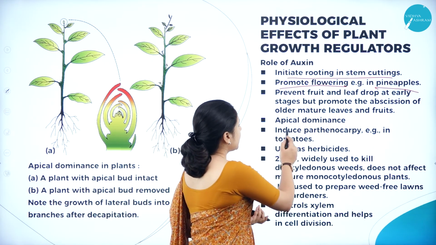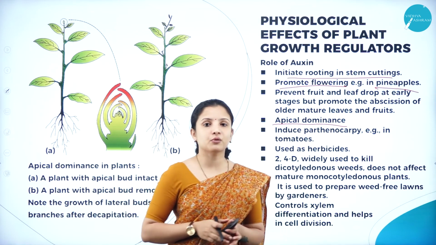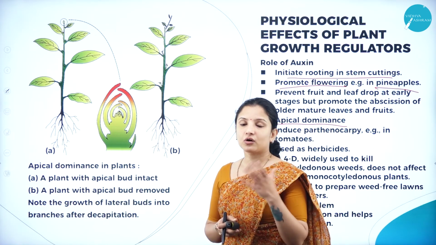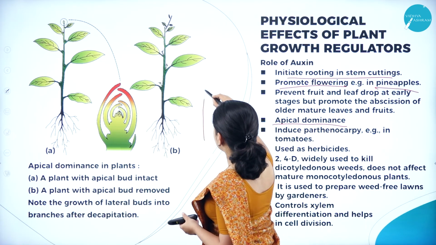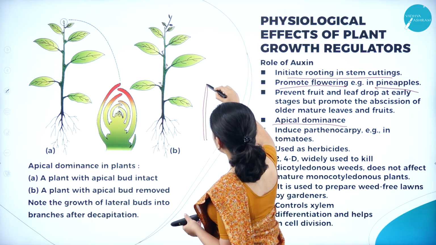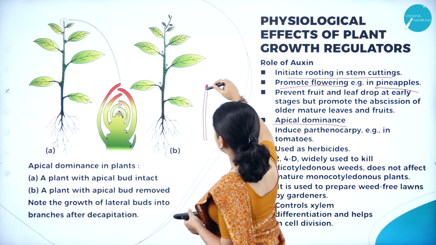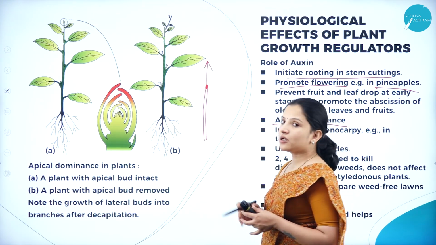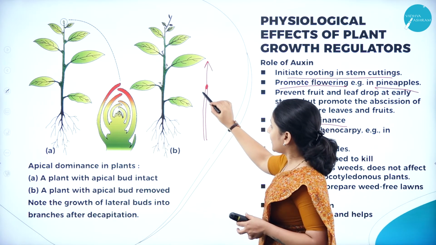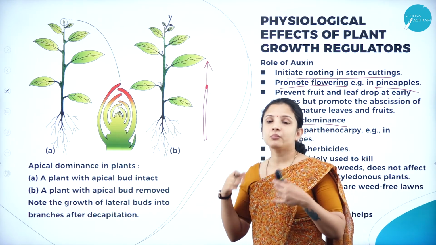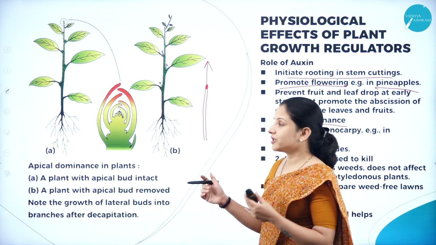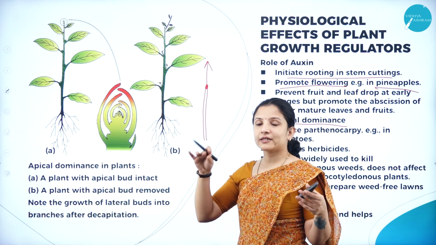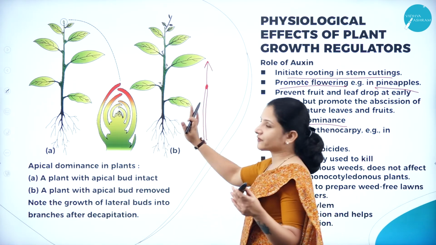And also it helps in apical dominance. So auxin promotes apical dominance. Why? Because we know that at the tip of the coleoptile, for example, if this is the shoot region, if there is auxin concentration at the tip, it will increase the height of the plant. Apical dominance means the apical region becomes more dominant than the other parts. So here it will grow tall, but it will not increase in its girth. Why? Because auxin is getting concentrated at the tip, not at the sides of the plant.